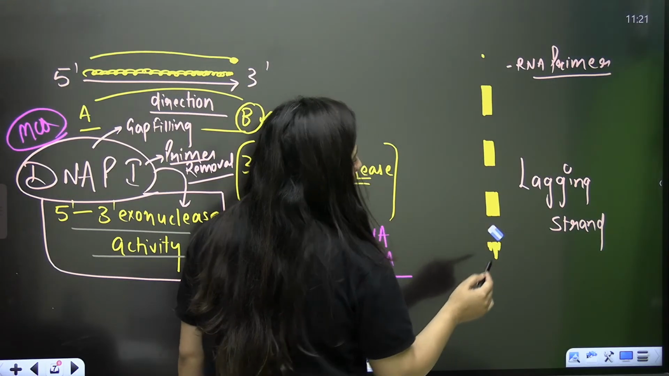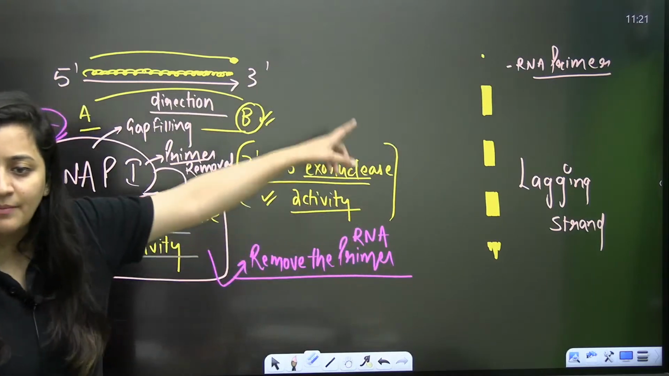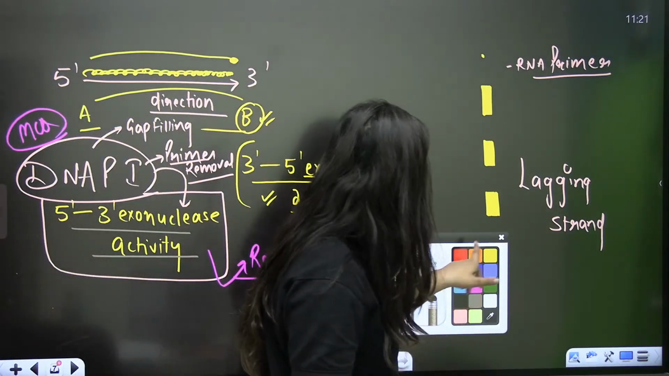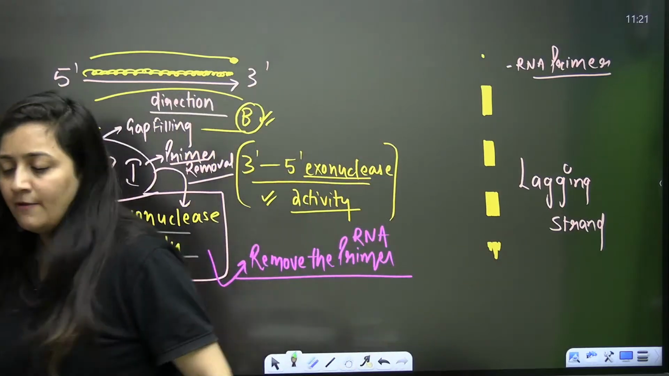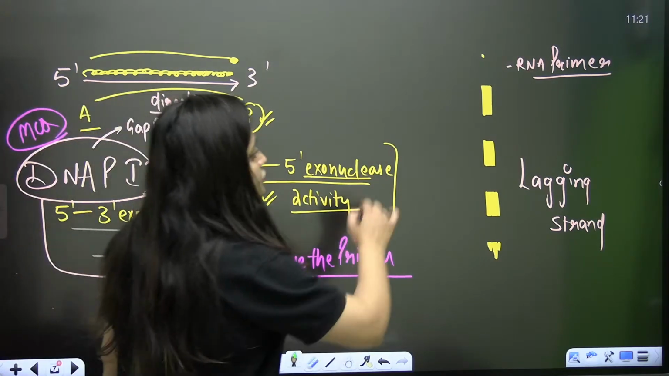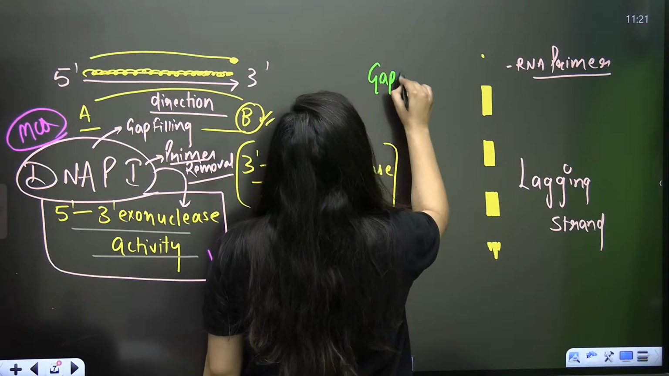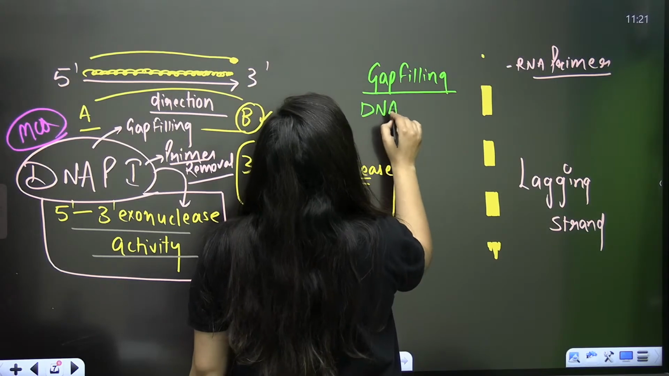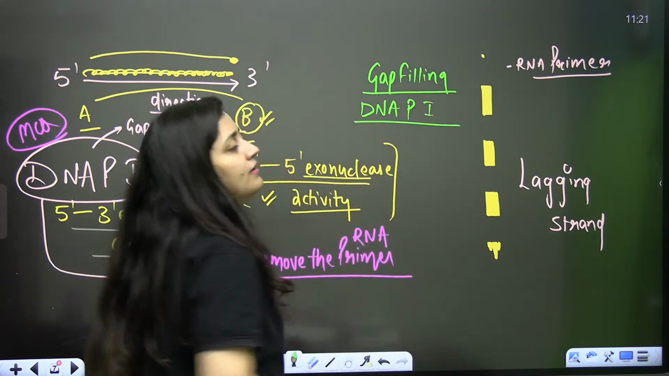Don't you think gaps will come in between if the RNA primer is removed by DNA polymerase 1? The 5' to 3' exonuclease activity is going to do the same. Of course. So for this gap filling, again your DNA polymerase 1 will play its role.